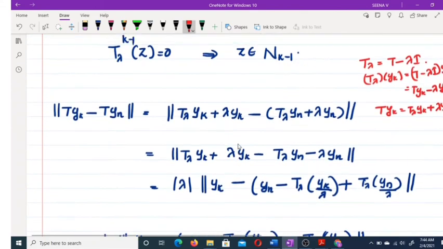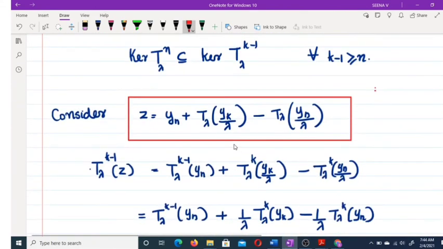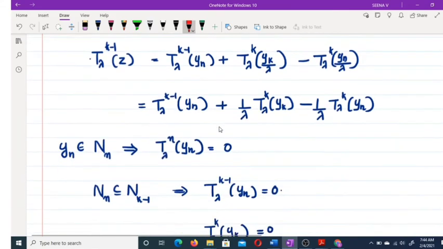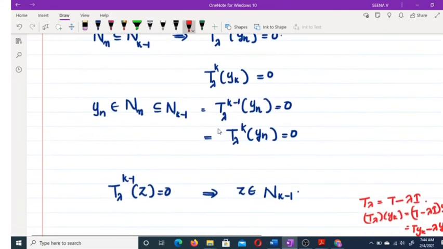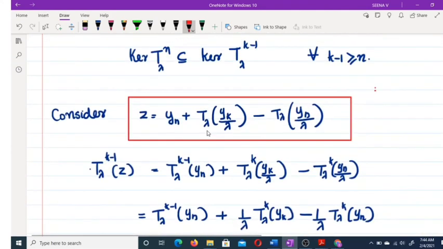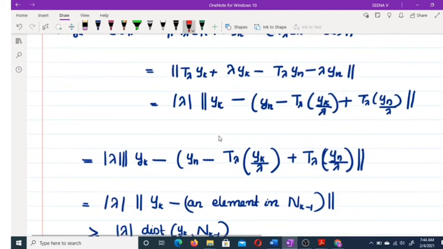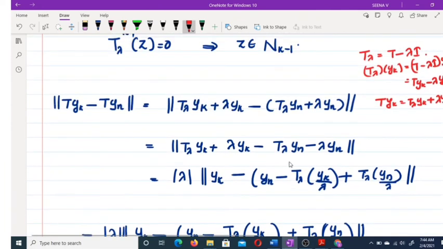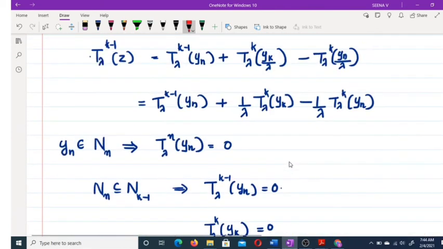Okay. So if you look at this one, this is yn minus T_λ yk by λ plus T_λ yn by λ.